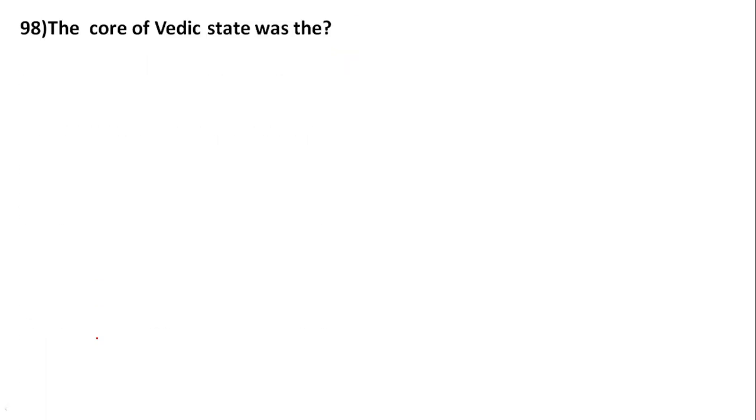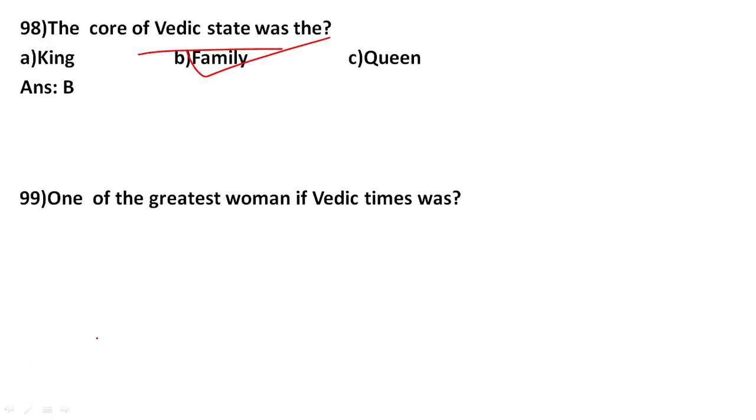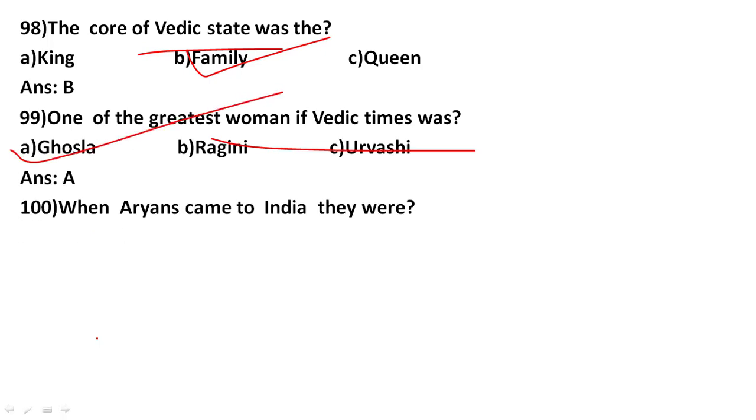The core of Vedic states was the family. Family was the main thing in the Vedic period. One of the greatest women in Vedic time was Ghosha. When the Aryans came to India, they were pastoral.